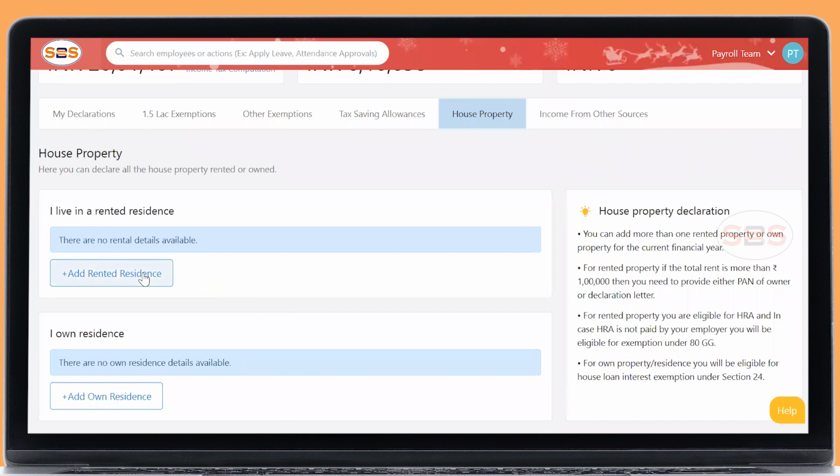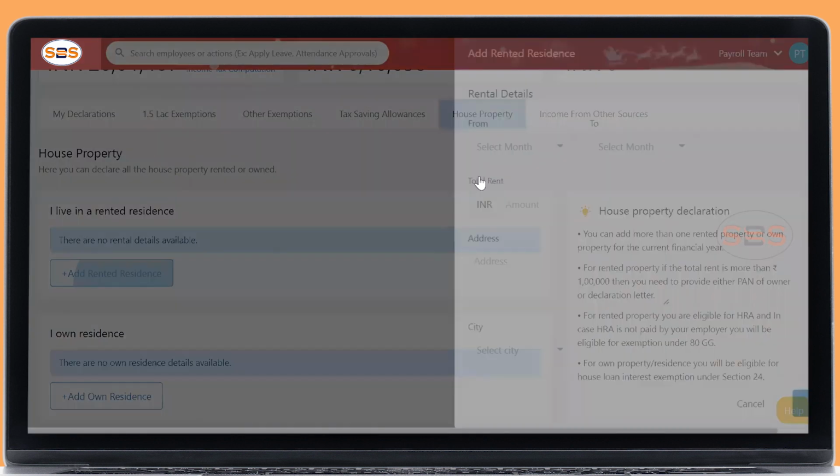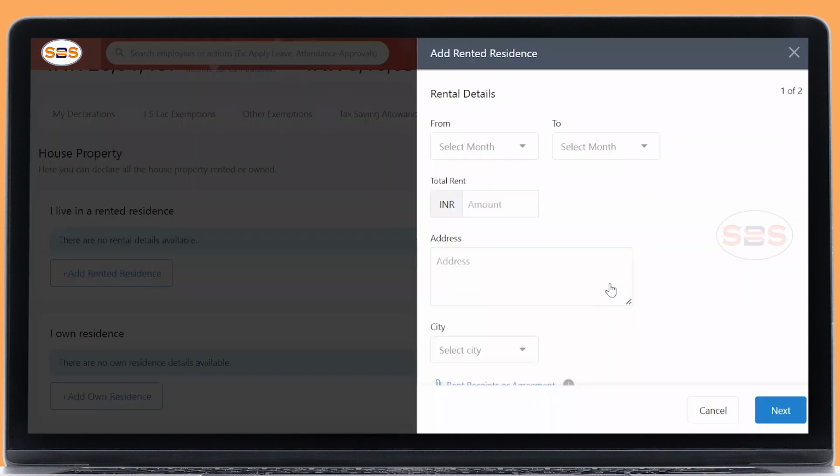We understood many people have declared the monthly rent value. Suppose my rental tenure is April to March, that is 12 months. My monthly rental value is 10,000, but I should not give 10,000 here. It should be 10,000 into 12.